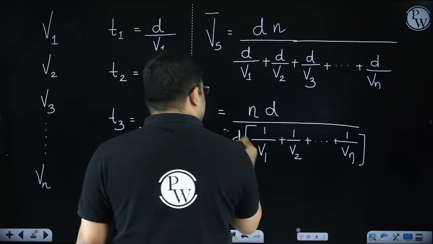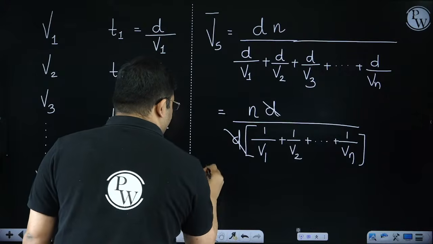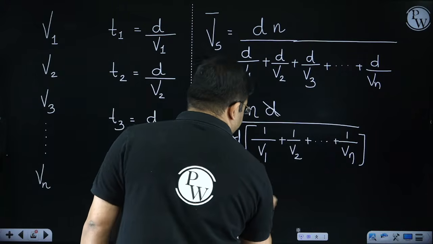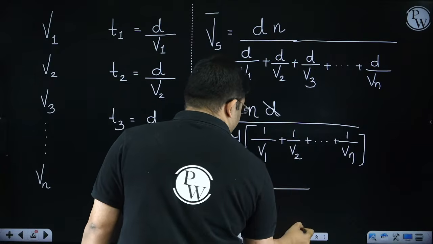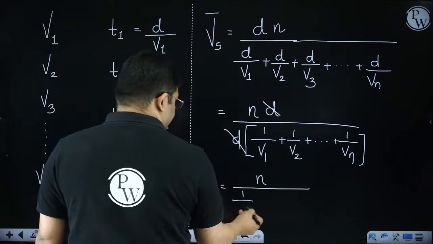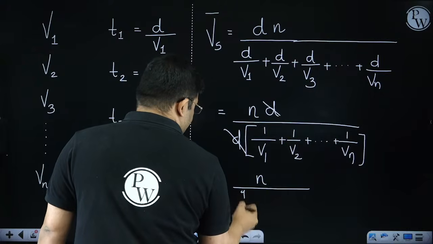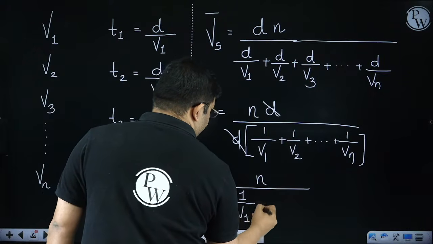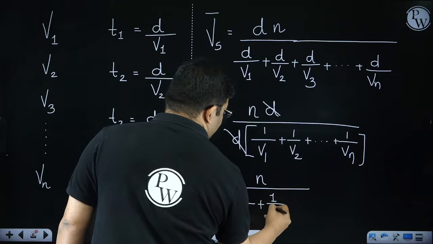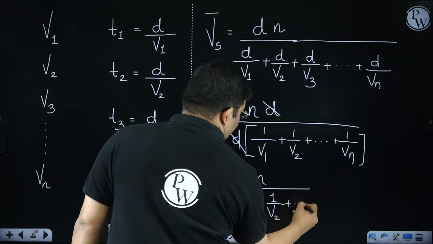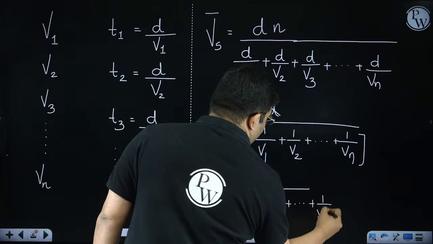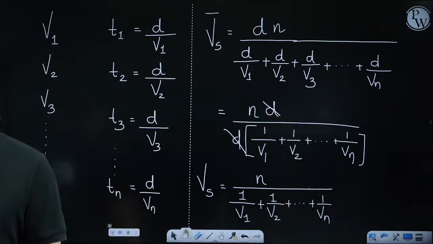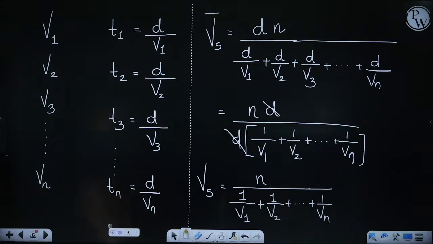Now this d and d get cancelled and I get the formula for space mean speed: n divided by 1 by V1 plus 1 by V2 dot dot 1 by Vn. Like this we can get the space mean speed.